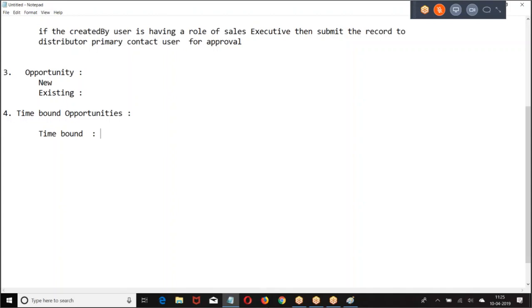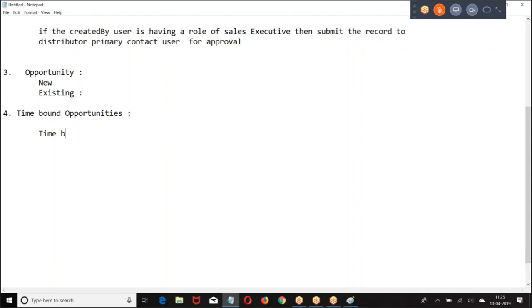If you are ready to handle this within 15 days, you come back. Otherwise, don't come to me. It is high priority for me. Within 35 days, if you are able to provide this equipment, come to me. Otherwise, I'm not interested. If you are able to provide the software update within 2 days, come to me. Otherwise, I'm not interested. So, it is a time-bound opportunity. This is a checkbox.